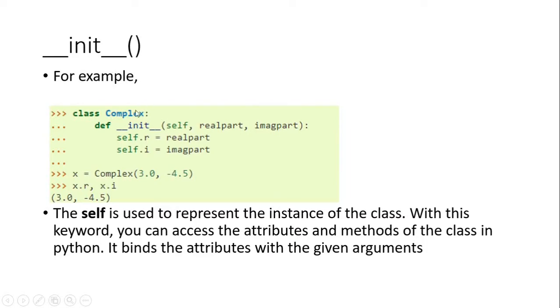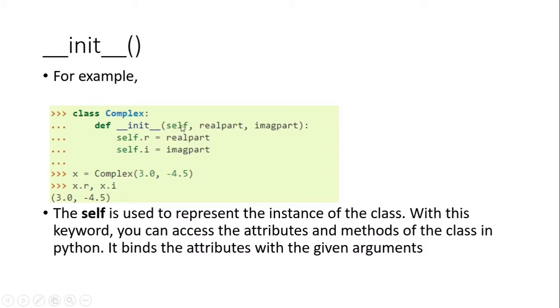So this is the class definition. Here you have def init, and you can see three arguments we have passed over here. One is self, and the others are real part and imaginary part, and these two are called attributes. So this is a complex number. In this class definition, the main part is this init function.